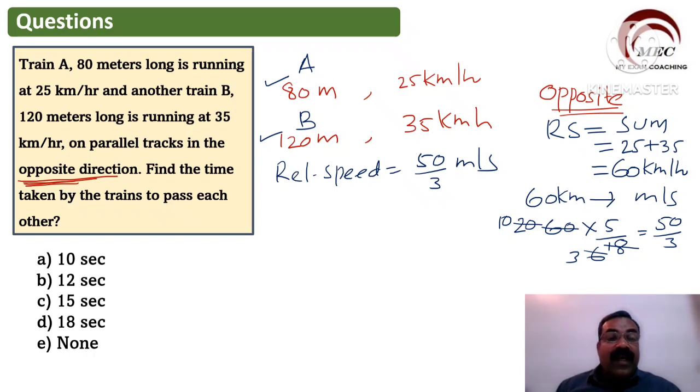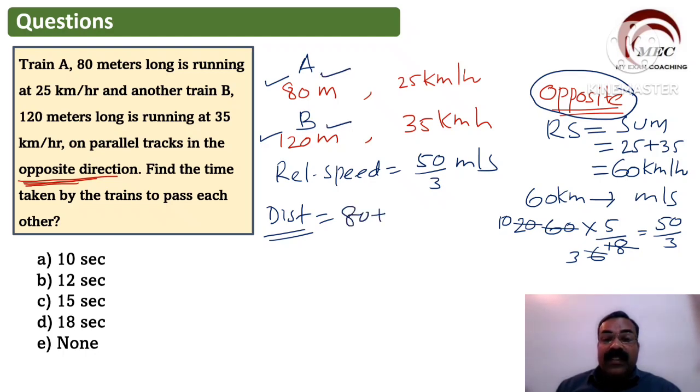Total distance कितना है? When the trains are moving in opposite direction, distance will be equal to sum, that is 80 और 120 को add करना है. 80 plus 120 which is equal to 200 meter. What we want to find out? Find the time taken. Time find out करना है. So time is equal to what?